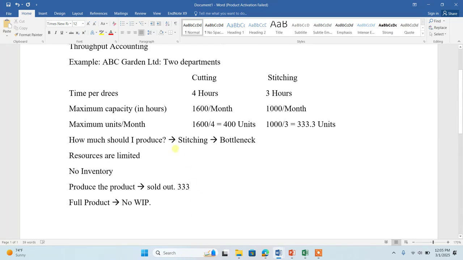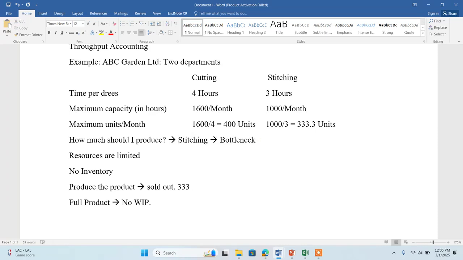So we come to know what is stopping us from producing all the units, that is, the department or the system which has the limited resources. So in throughput accounting, it's very important to understand the meaning of the bottleneck, which is going to help us in calculating the entire scenario. I'm going to share now the second case.